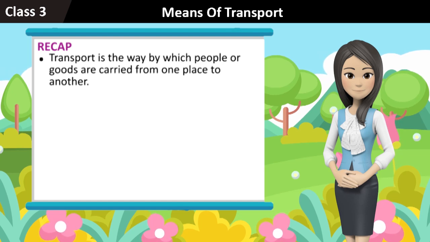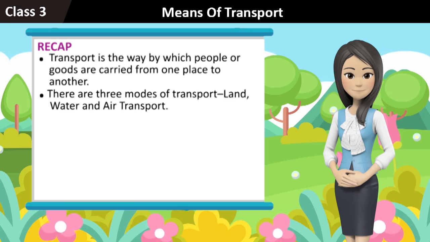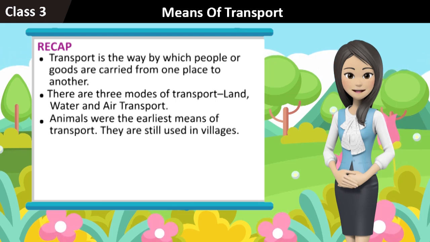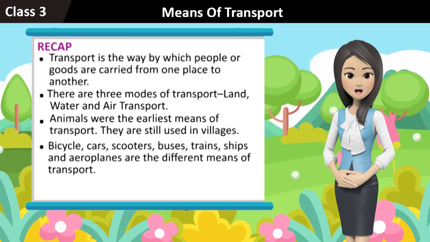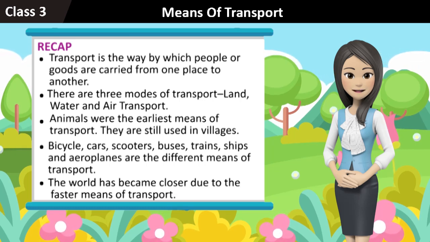Recap. Transport is the way by which people or goods are carried from one place to another. There are three modes of transport: land, water, and air transport. Animals were the earliest means of transport. They are still used in villages. Bicycles, cars, scooters, buses, trains, ships, and aeroplanes are the different means of transport. The world has become closer due to the faster means of transport.